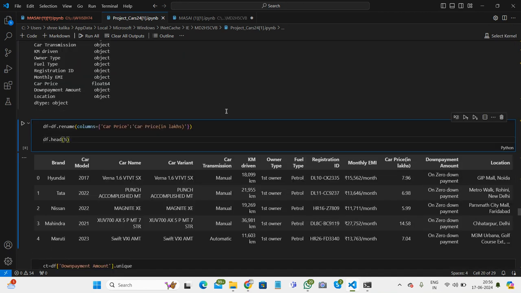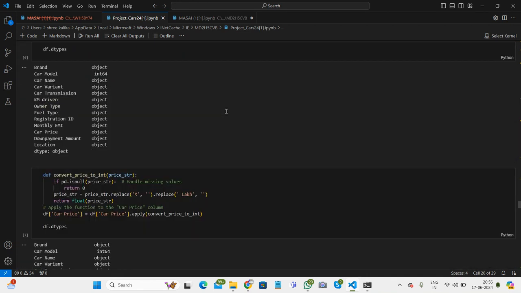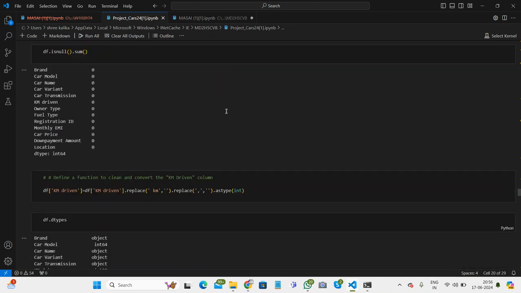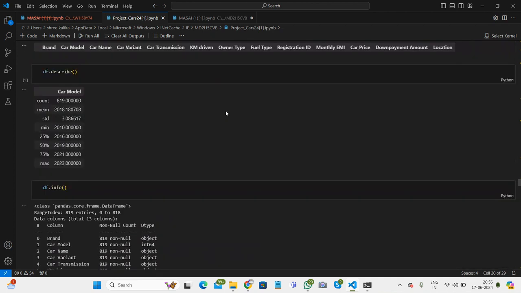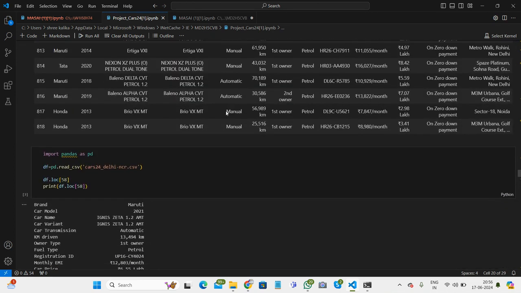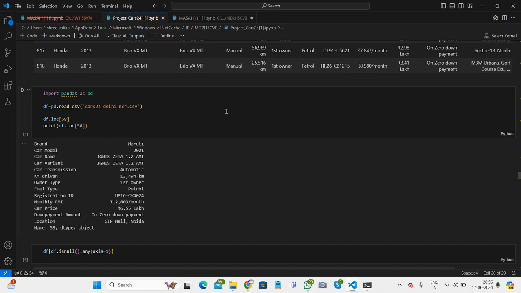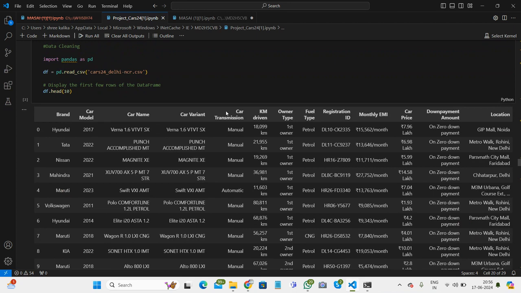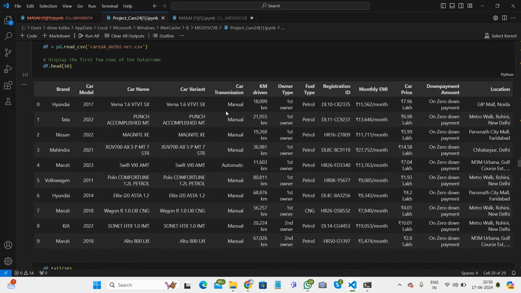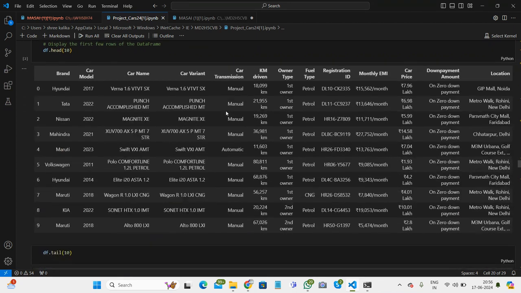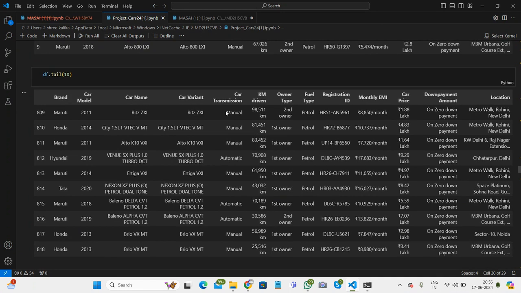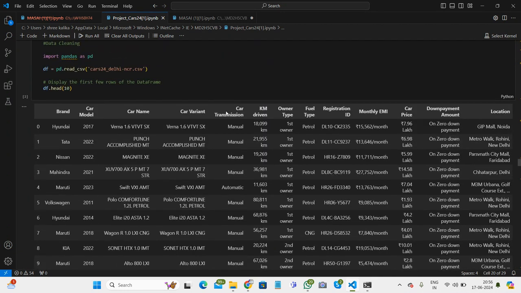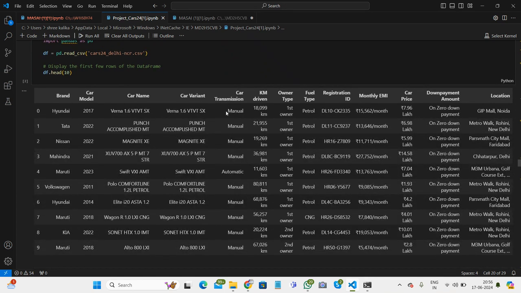After importing the pandas library, we check if there is any null value or not. For checking null values, we use the df.isnull function. After that we show the first 10 values. For that we use df.head with 10 rows, then we show 10 rows.